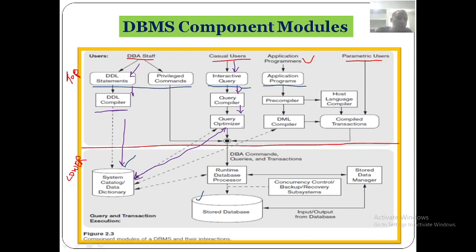Once the catalog says yes, gives the green signal, it goes for further things. It will interact with the runtime processor, and the runtime processor will run it and interact with the stored database.